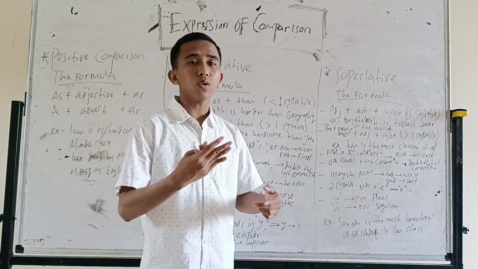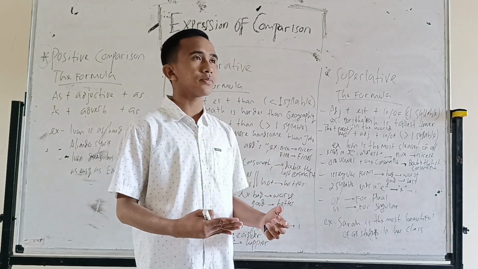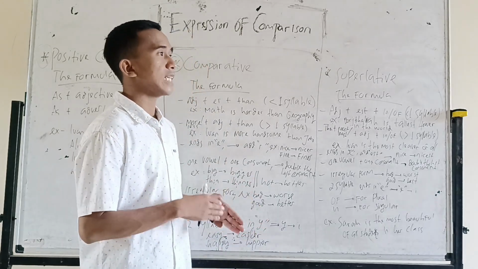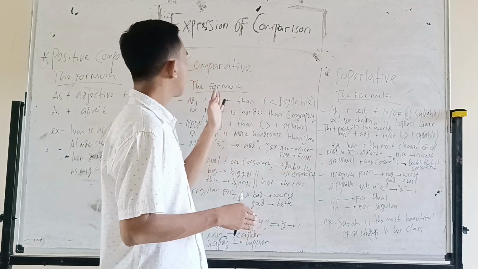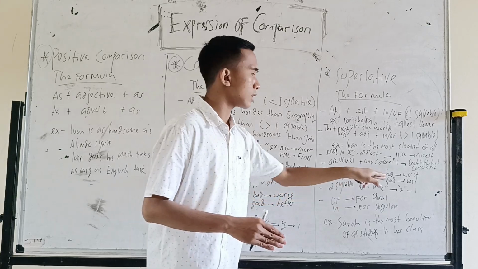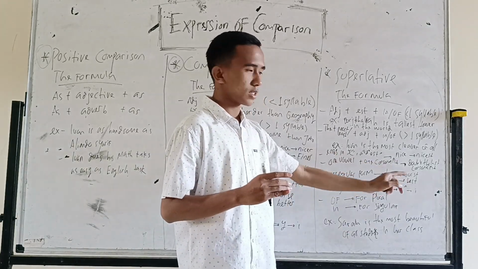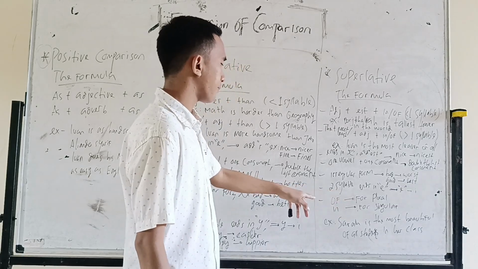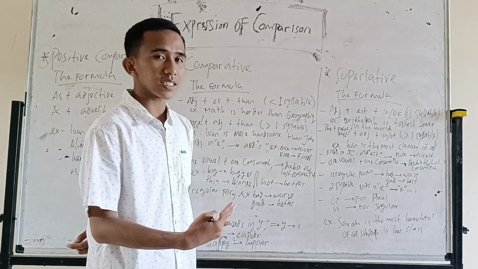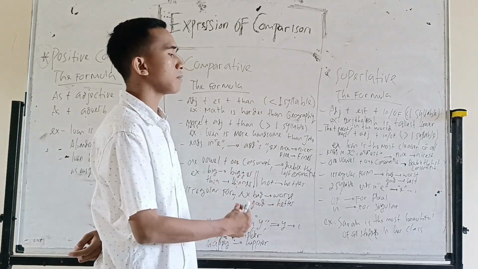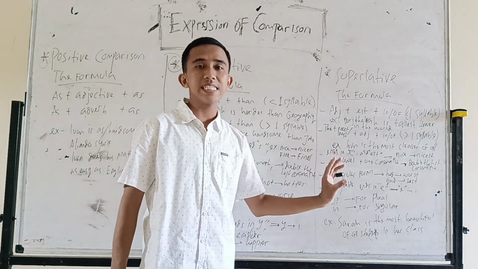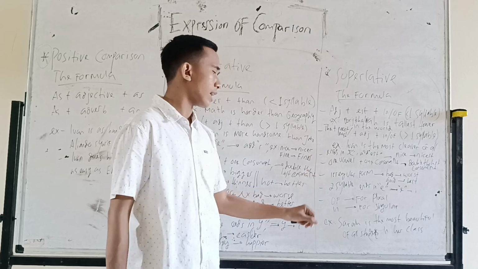Next, irregular form. Not every adjective can directly take the most or the least or the est form, as in the comparative. For example, bad is not the most bad or baddest, because that is incorrect. The right form is worst, and good becomes best, and etc. If the adjective consists of two syllables and ends in the letter y, we replace the y with the letter i. For example, easy becomes easiest, happy happiest, and etc.